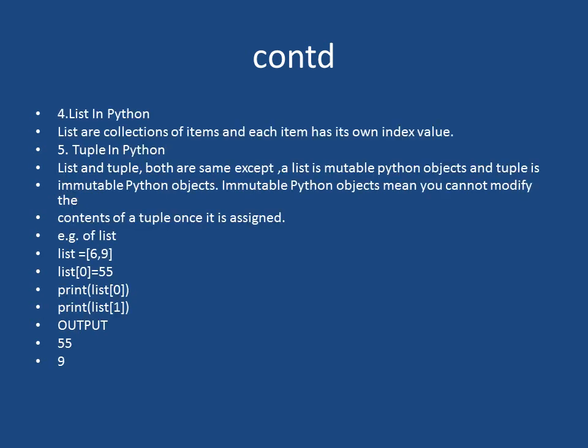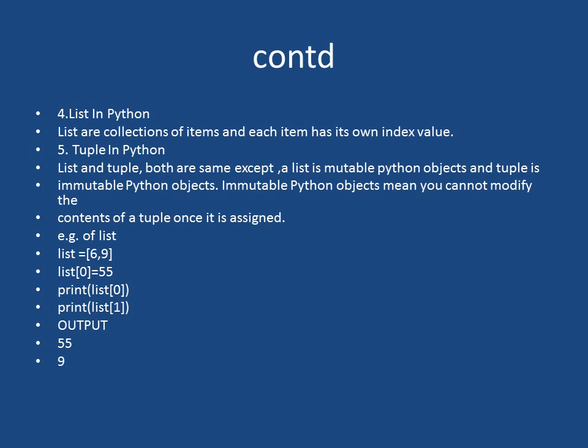Practice it. List in Python: lists are collections of items and each item has its own index value. Index value means suppose you are writing 23, 24, 25, 26 within that list, and lists are mutable also. So the index values will be 0, 1, 2, 3: 23 is at the 0 position, 24 at the 1 position, 25 at the second position, and so on. So see, lists are collections of items and each item has its own index value.